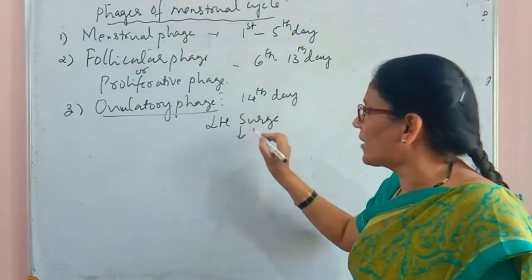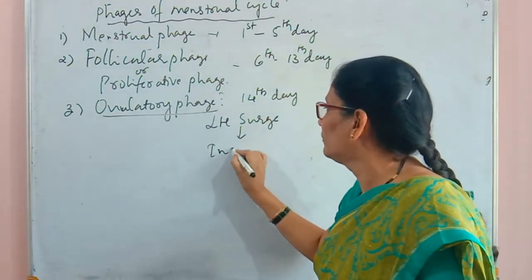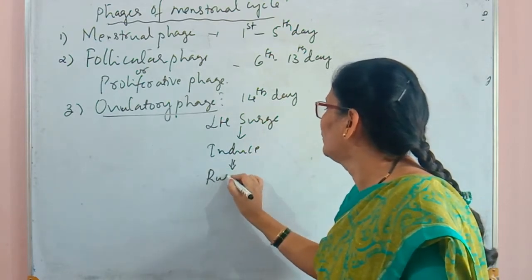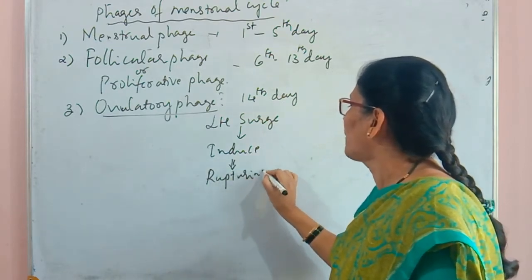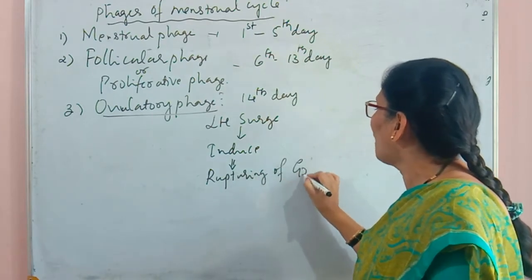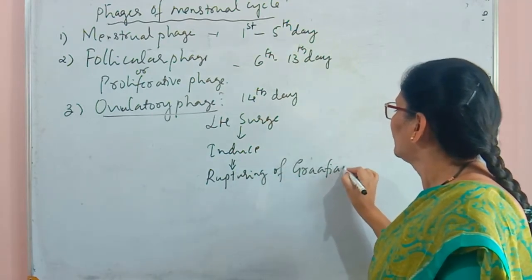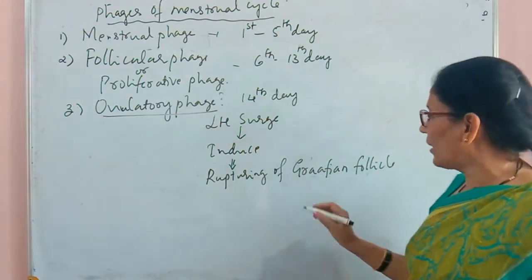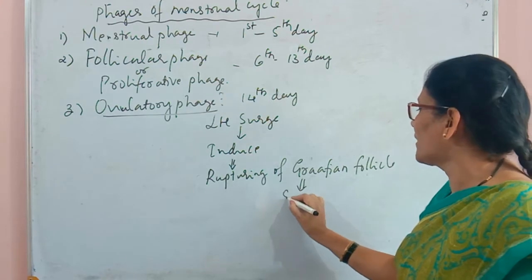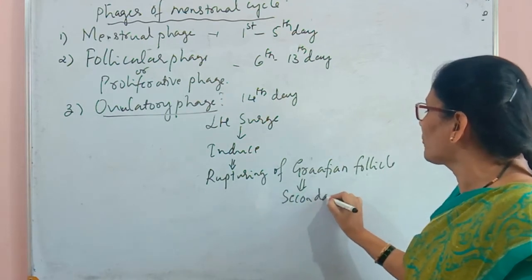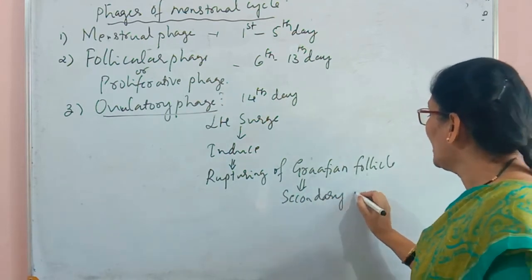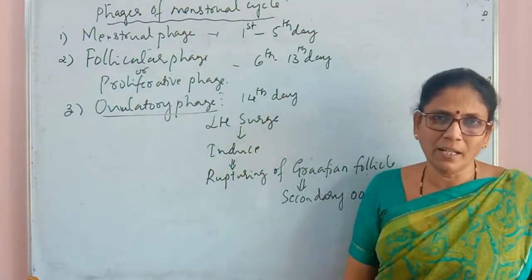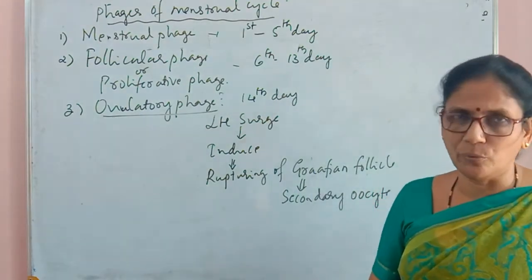This LH surge induces the rupturing of the Graafian follicle. After rupture, the Graafian follicle releases the secondary oocyte, which is collected by the fimbriae and enters the fallopian tube.